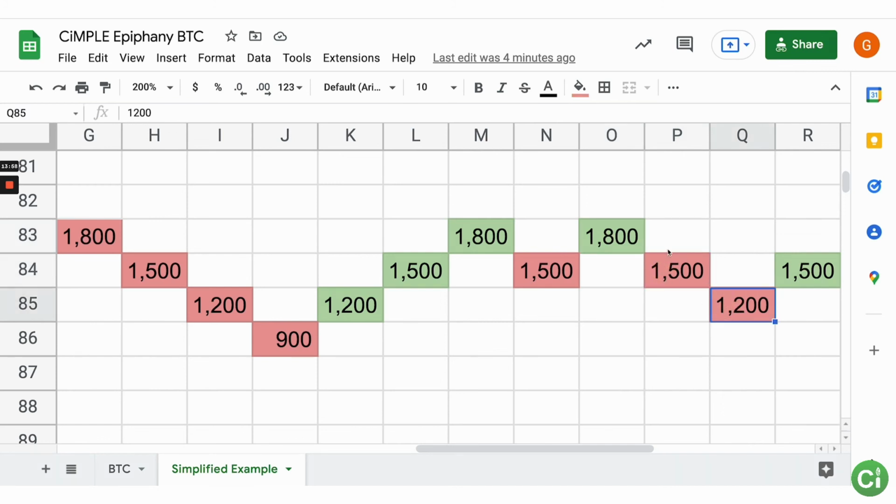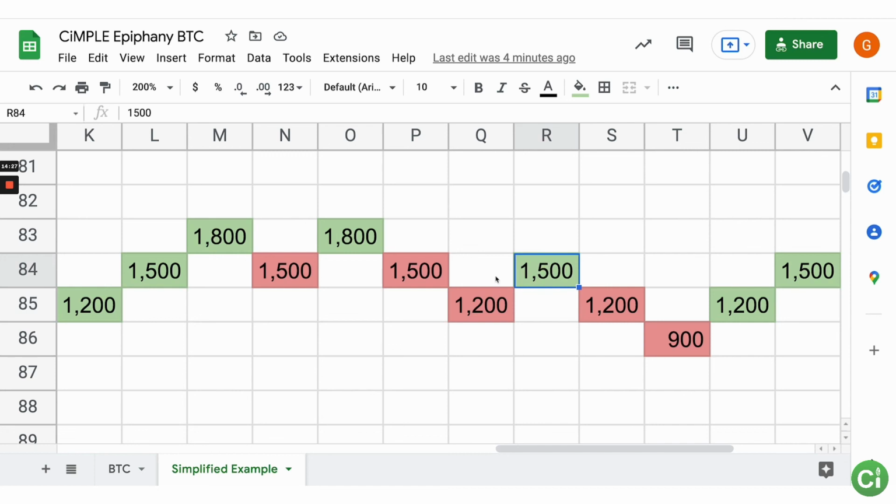And of course, it would have been better to not buy this and only buy there, but you potentially, if you were just waiting for the tops or waiting for the bottoms, you could have missed selling it here, never had the opportunity to buy there, missed selling it here, never had the opportunity to buy there, and definitely didn't have the opportunity to buy there if you weren't selling on the way up, right? So if you spread it out like this, then what it does is every single move compounds you forward. Every single move. When you're selling this at 1,500, it's because you bought it at 1,200. Then you could buy again at 1,200. Oh, it keeps going down, so you buy more. You sell this to pay off that. You sell this to pay off that.